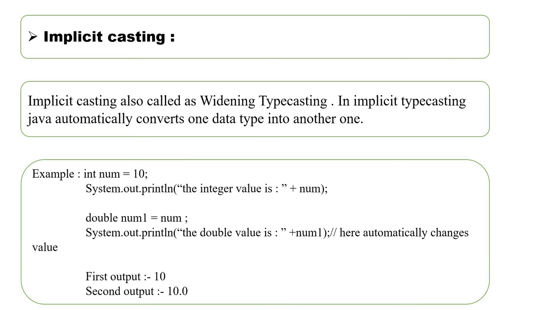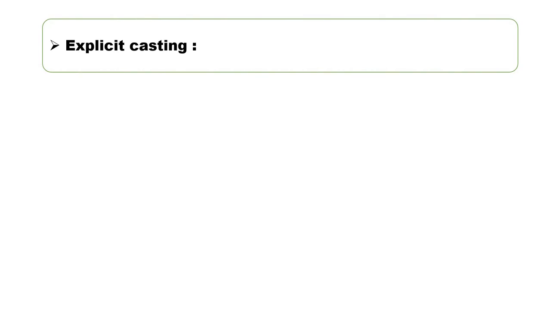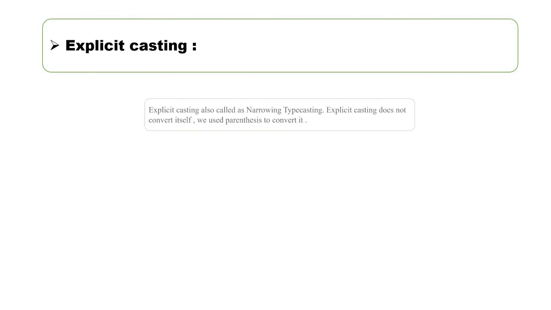But next, we store num1 into double. Then we print it. It gives the output 10.0 because we store an integer value into a double. Now, let's see explicit casting.